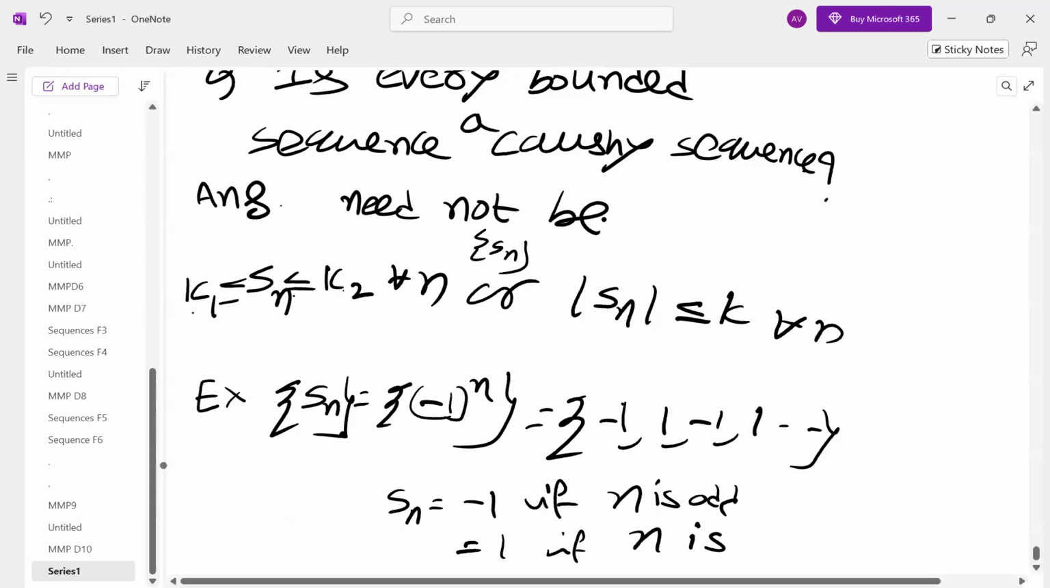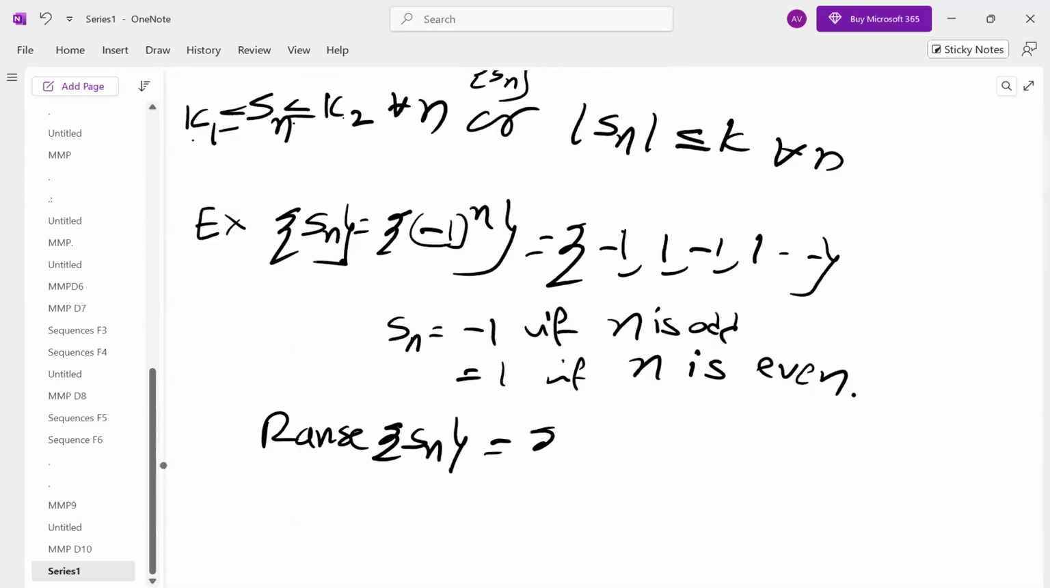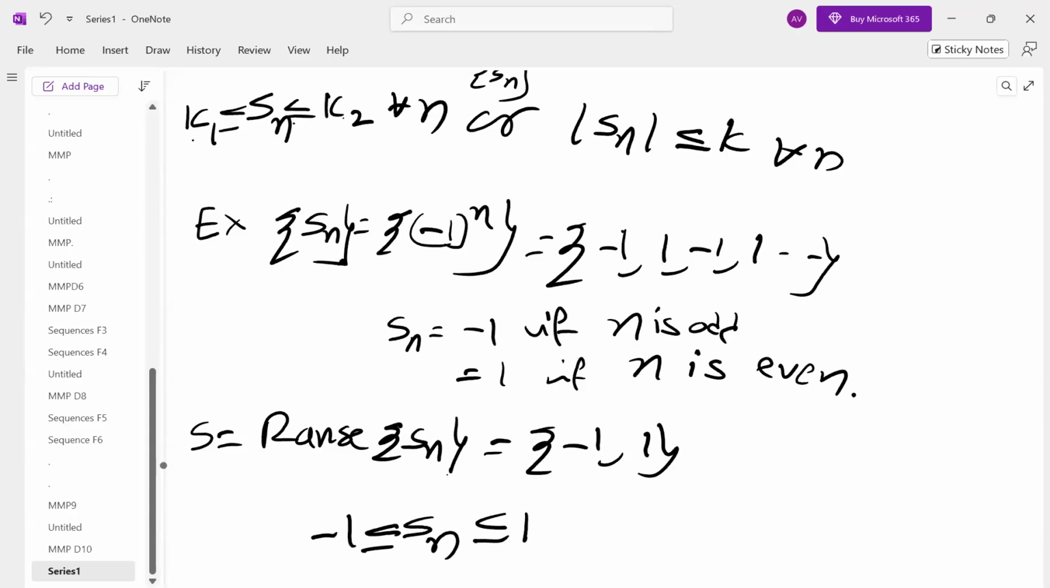So what is the range of the sequence? What are the different values it is taking? The range of the sequence is minus 1 and 1. Range means the different values the sequence is taking, so it is a set. For this set, you know what is the lower bound and what is the upper bound. All the members of the sequence are between minus 1 and plus 1, either equal or less. Therefore, it is bounded, but it is not convergent.